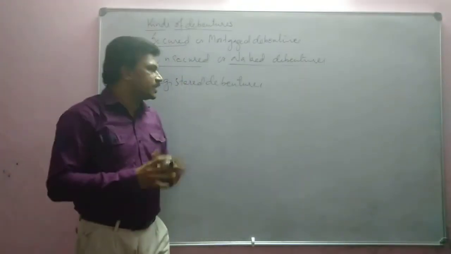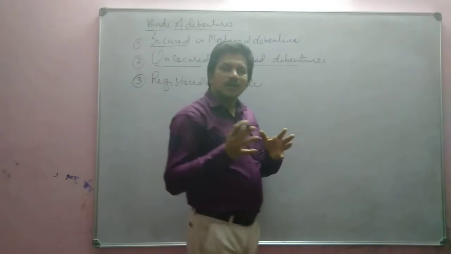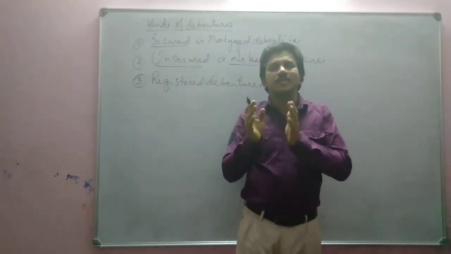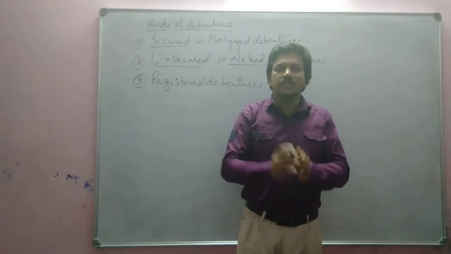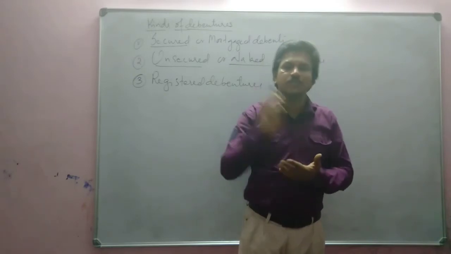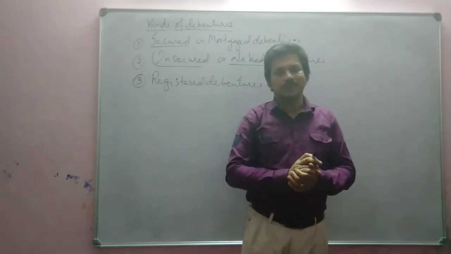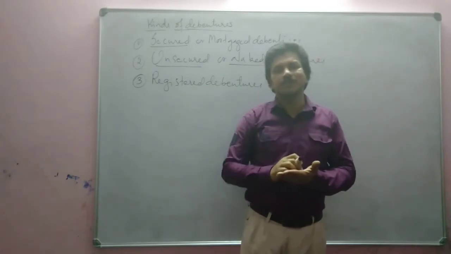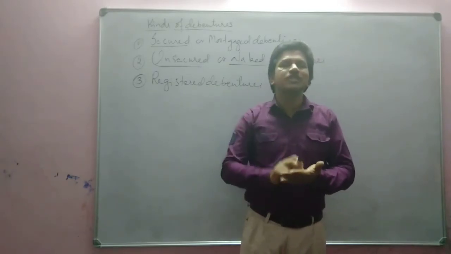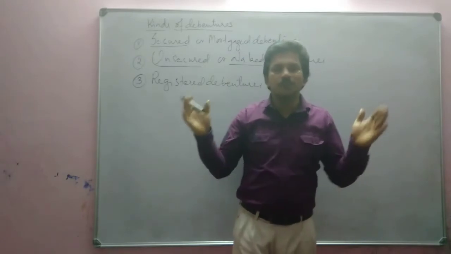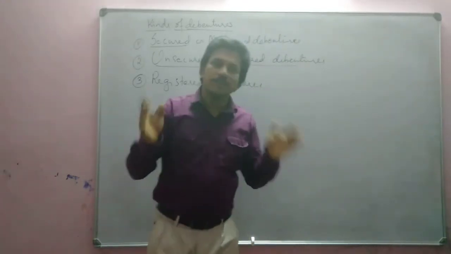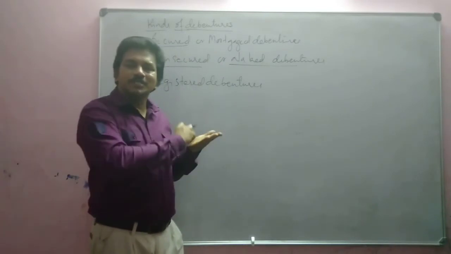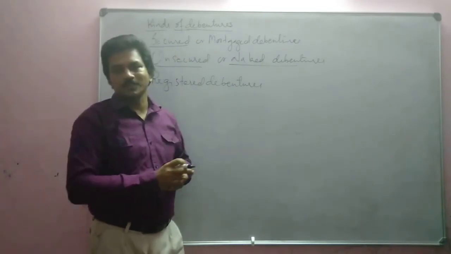Registered debenture is a debenture of which the name of the debenture holder will be recorded in the register of debenture holders of the company. Okay, that means it will be mentioned in the register that this debenture is issued to whom. A register of debenture holders will be maintained by the company. In that register, the debenture holder's name will be mentioned.